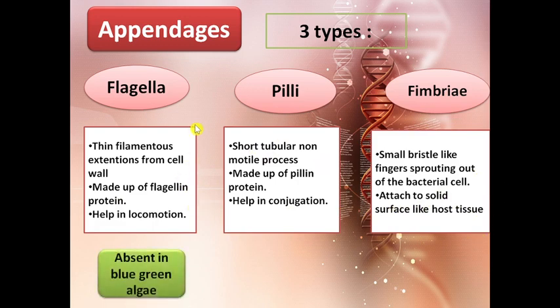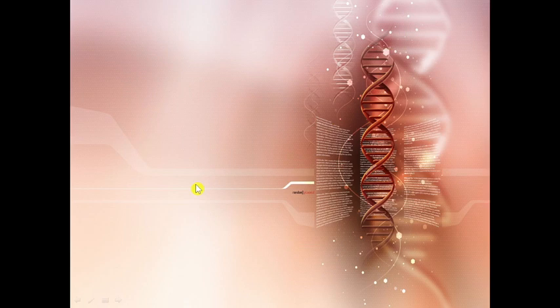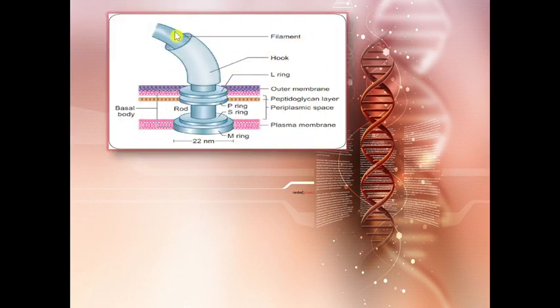An important point to note here is flagella are absent in blue-green algae and pili are found in gram-negative bacteria. So let's see the structure of the flagella. Flagella have mainly two parts, the filament and the basal body. The filament is the exposed part, which consists of vertical rows of flagellin protein, while the basal body is further divided into two parts, the hook, which is made up of protein, and the shaft.